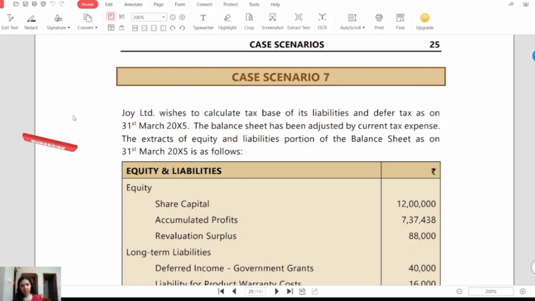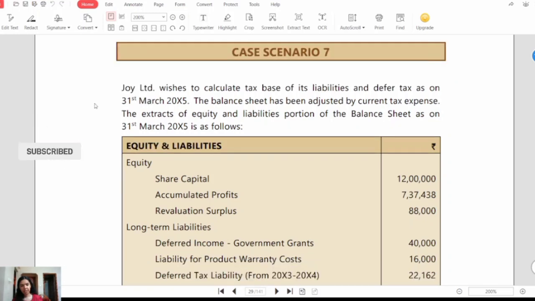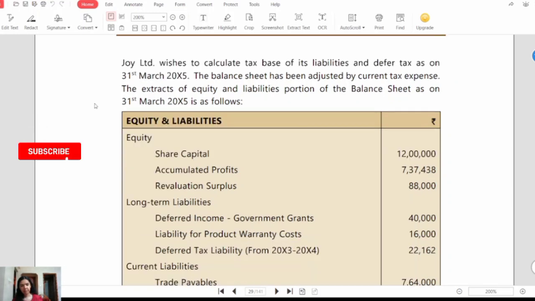So first let's read out this case scenario and let's solve the MCQ one by one. Joy Limited wishes to calculate tax base of its liability and deferred tax as on 31st March 2025. The balance sheet has been adjusted by current tax expense.